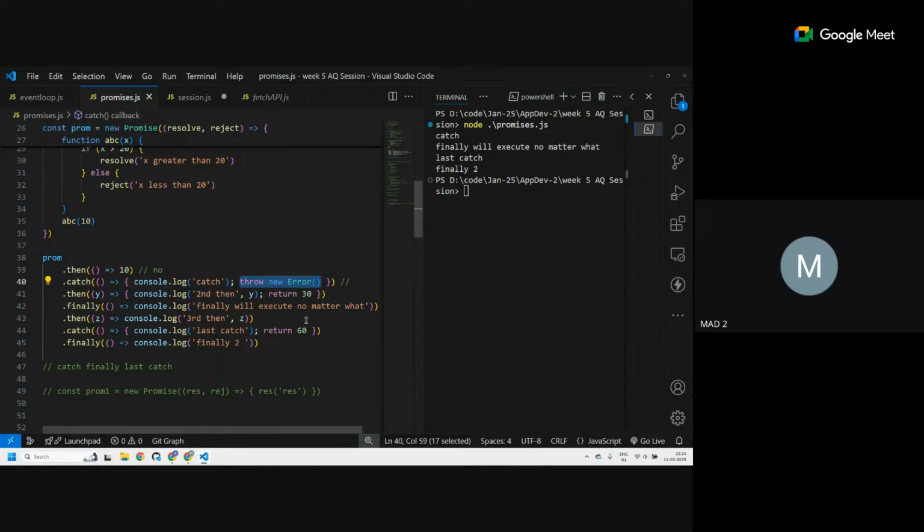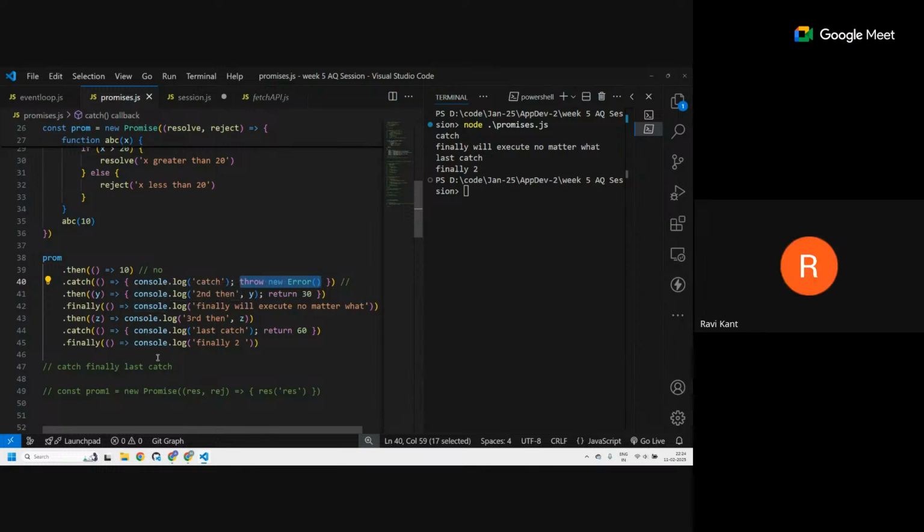One more thing, I mistakenly spoke that if there are two callbacks in dot then, it will be handled. But here we are only having one callback. That means it will directly go to the catch. But finally is there, so finally will first get printed and then dot catch.